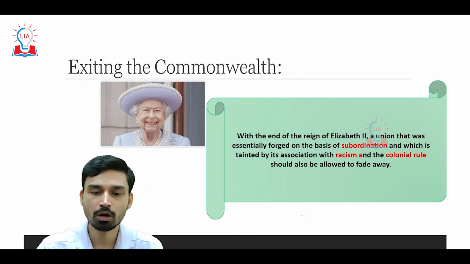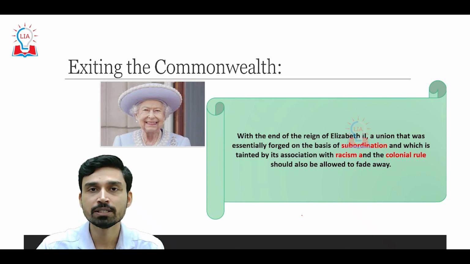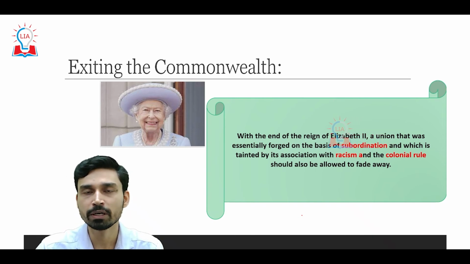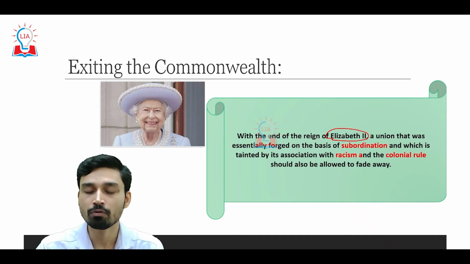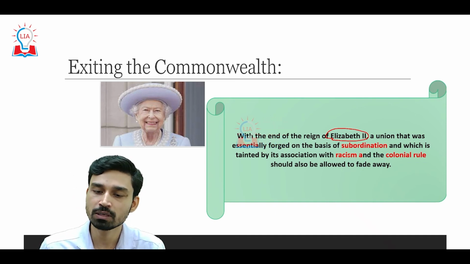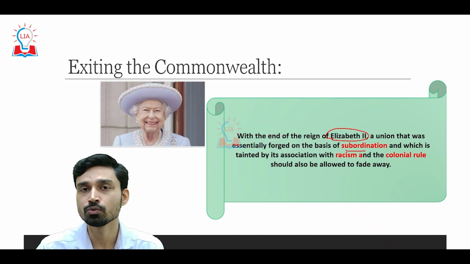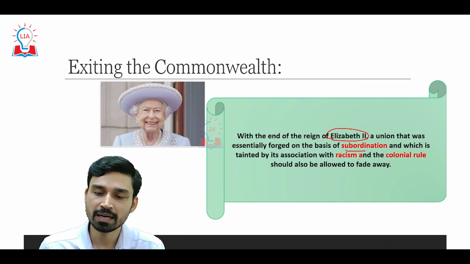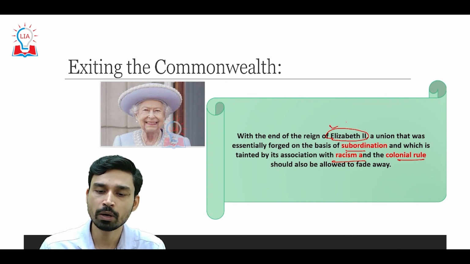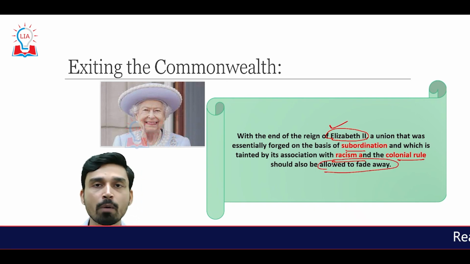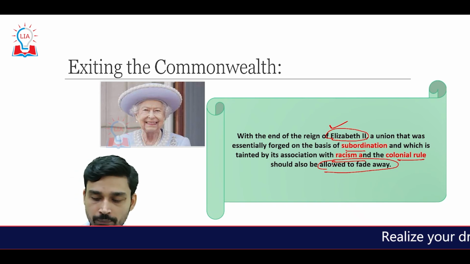Apart from that, the main argument given in favor of exiting the Commonwealth is that, with the end of the reign of Elizabeth II, this union of the Commonwealth was forged on the basis of subordination, and it is also associated with bad things such as racism and colonial rule. That is why, since Elizabeth II has died, it should also be allowed to fade away. That means the Commonwealth should also be allowed to fade away.